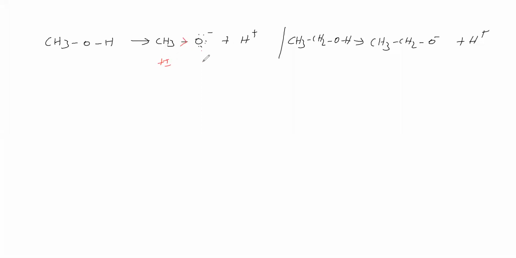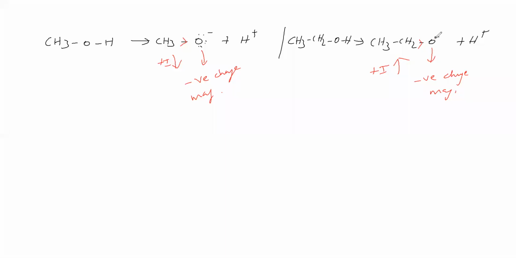Therefore, the electron density of the negative charge increases. In the ethoxide, the ethyl group shows plus I effect. Therefore, the negative charge magnitude increases. The ethyl group shows higher plus I effect than the methyl group.